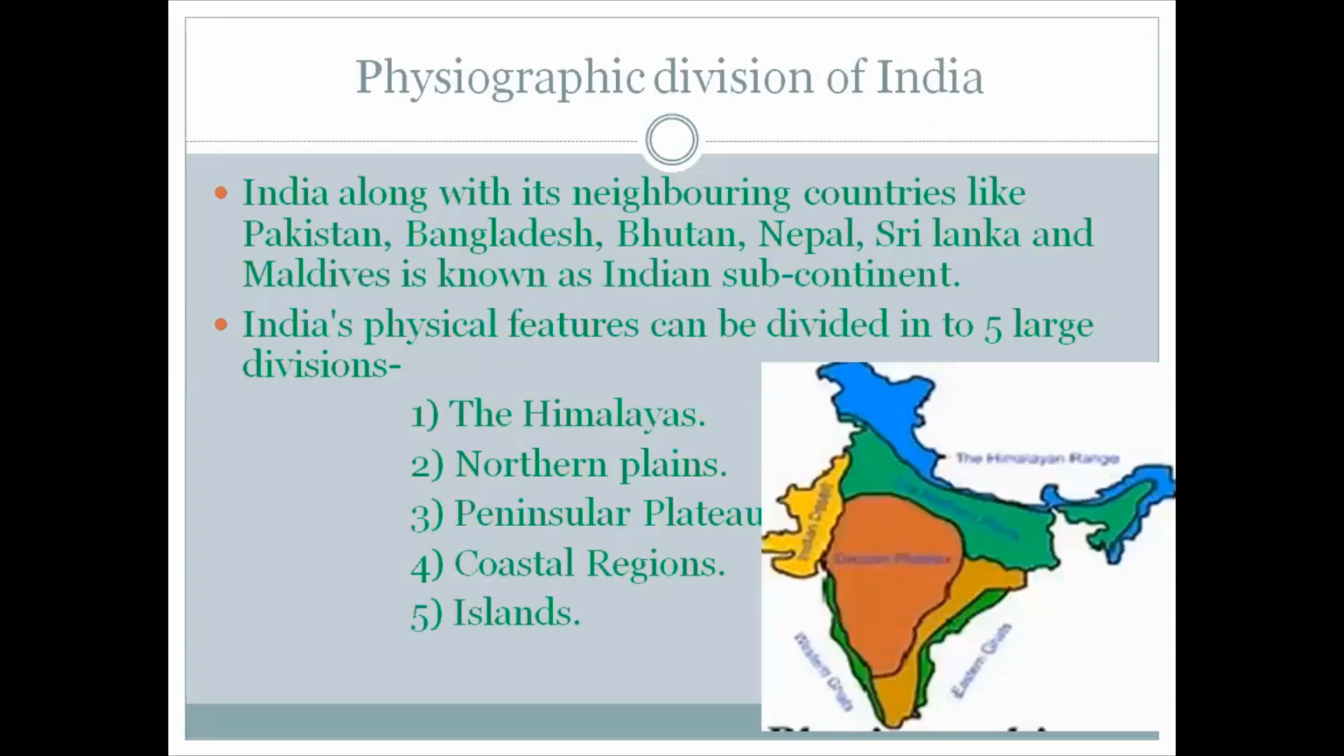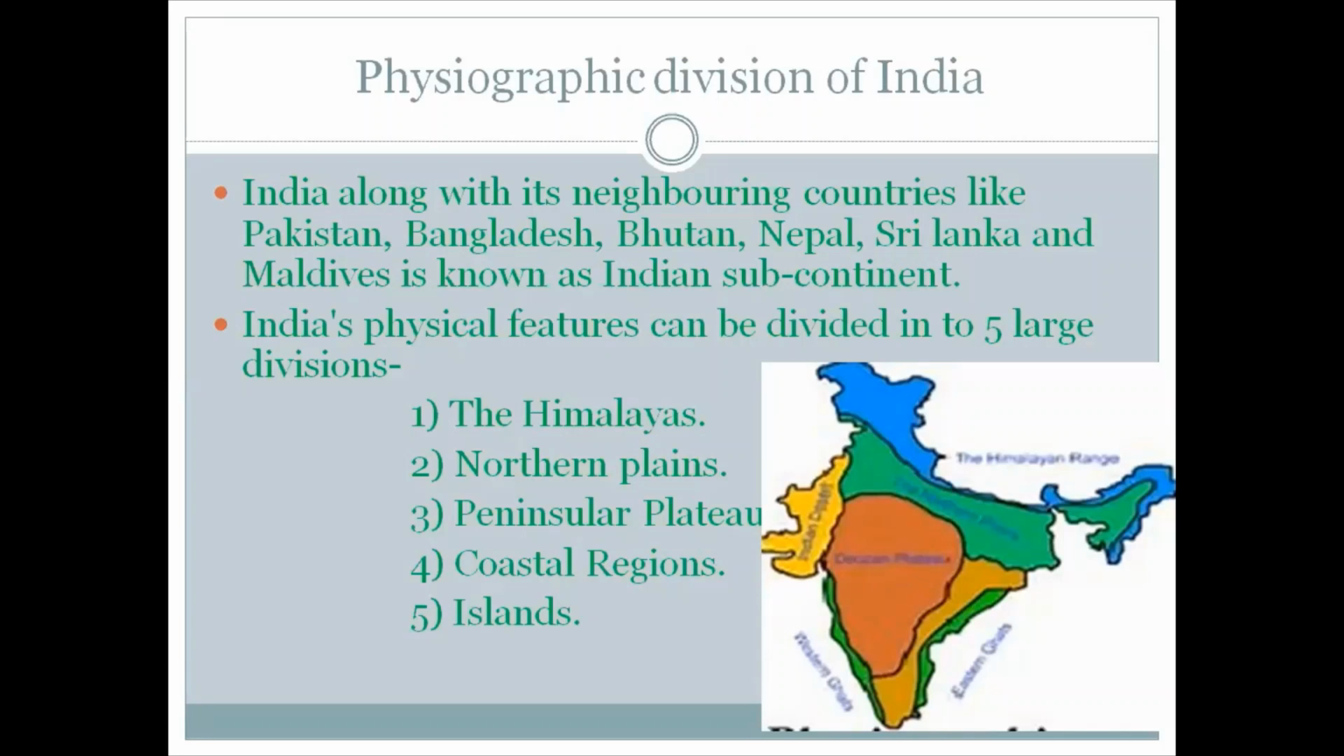Now the physiographic division of India. India, along with its neighboring countries, that is Pakistan, Bangladesh, Bhutan, Nepal, Sri Lanka and Maldives, is known as the Indian subcontinent. Now why is it known as Indian subcontinent? Because it is a specific geographical unit and a peninsula completely isolated from the mainland of Asia by a wall of young fold mountains, that is the Himalayas.